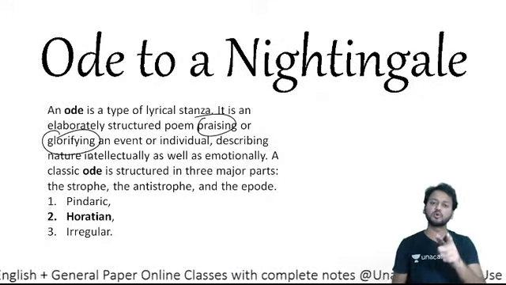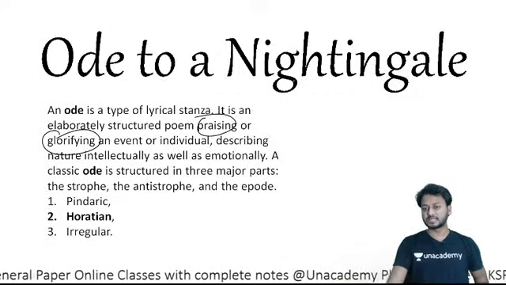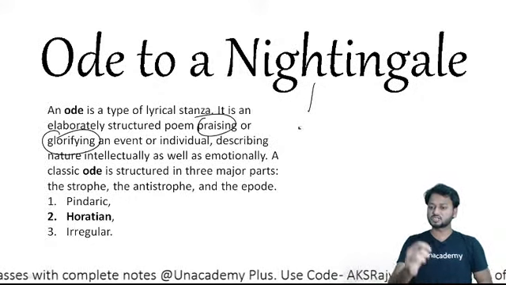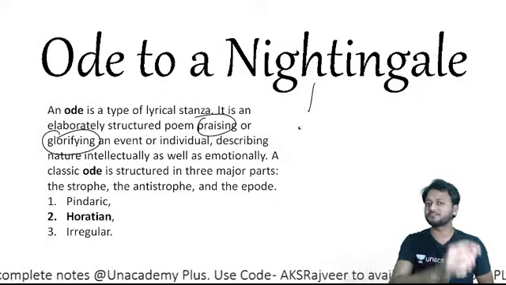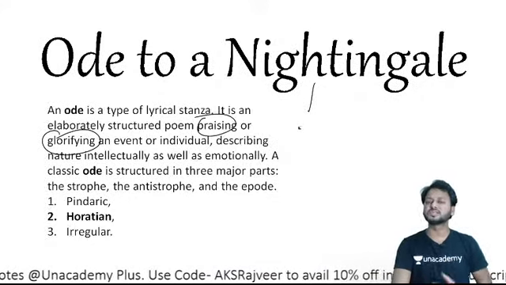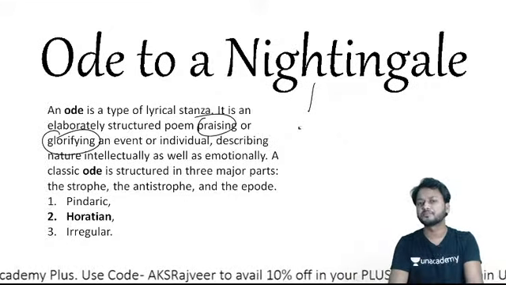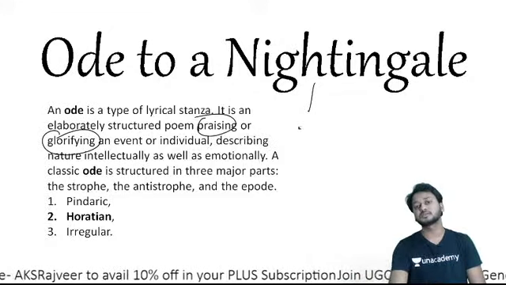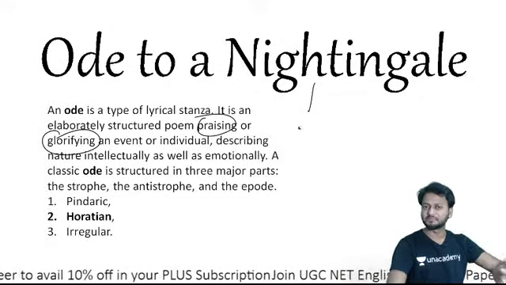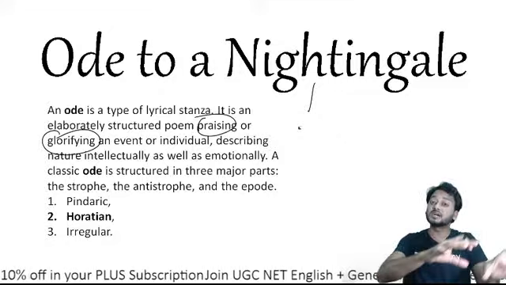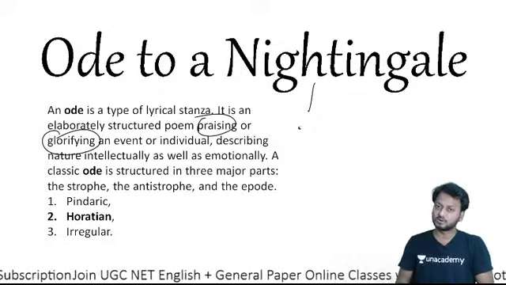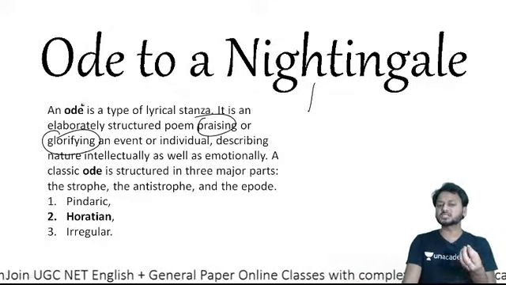In Ode to a Nightingale, Keats is going to praise and glorify what? The melodious tune of the song, the melody of the bird's song. This is going to be praised in this particular ode.